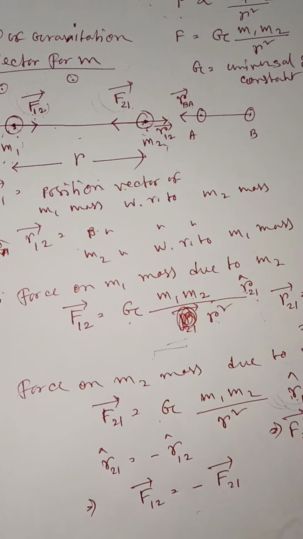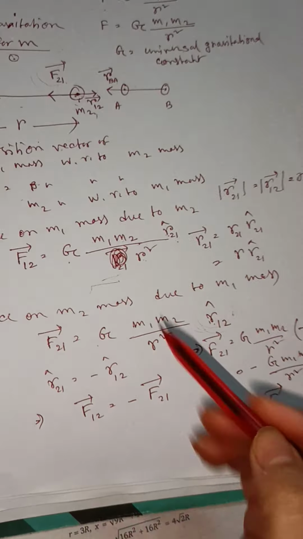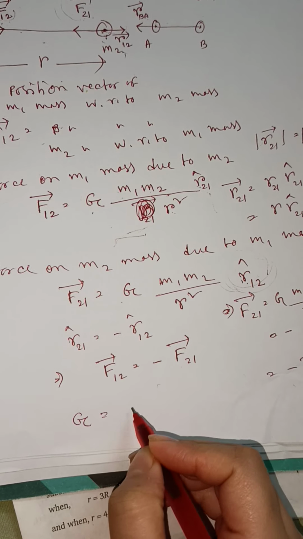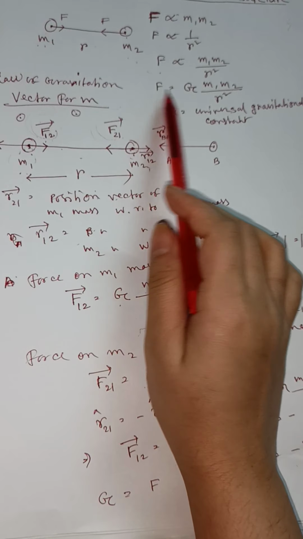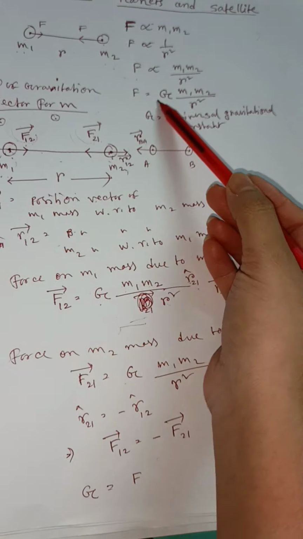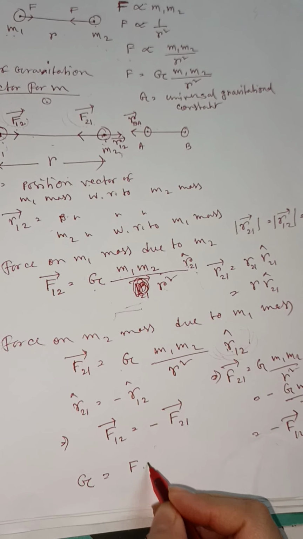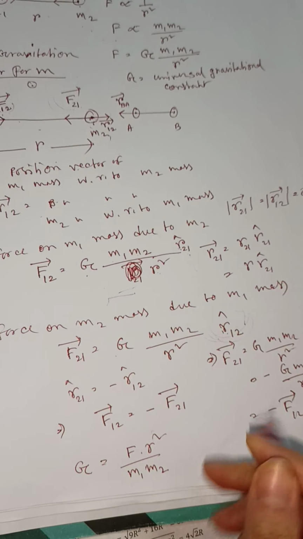Okay, next thing is the gravitational constant. You can see here the gravitational constant is symbolized by this capital G. So what is the value of the gravitational constant? Just look at this equation. Force equals this one. So if we want to find capital G, then capital G equals F into R square by m1 into m2, right?